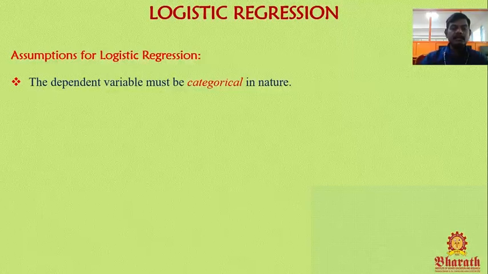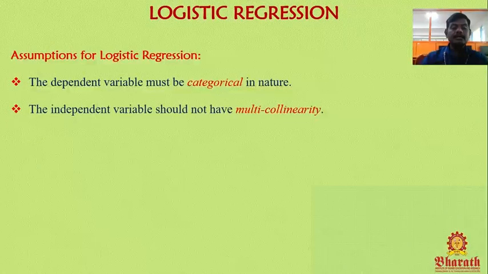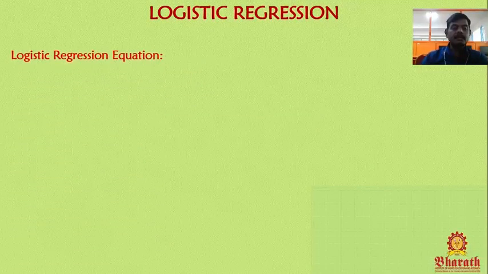Assumptions for logistic regression: the dependent variable must be categorical in nature. I will explain you later. Second, the independent variables should not have multicollinearity. So these are the assumptions of logistic regression.